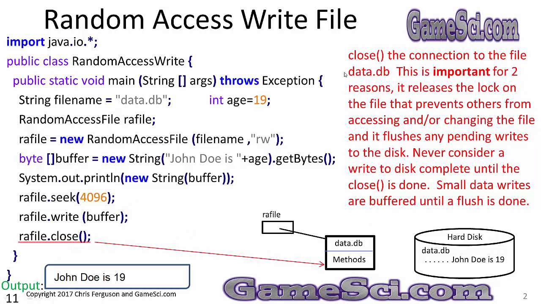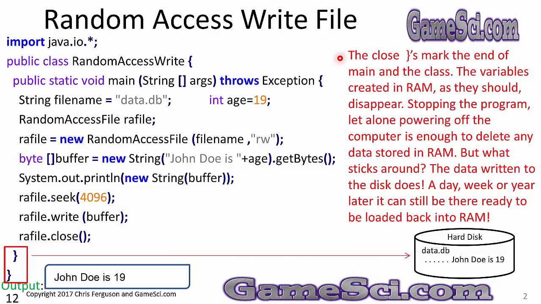RAFile.close. Close the connection to the file data.db. This is important for two reasons. It releases the lock on the file that prevents others from accessing or changing the file, and it flushes any pending writes to the disk. Never consider a write to disk complete until the close is done. Small data writes are buffered until a flush is done, and the close guarantees that this data is flushed to the disk drive.